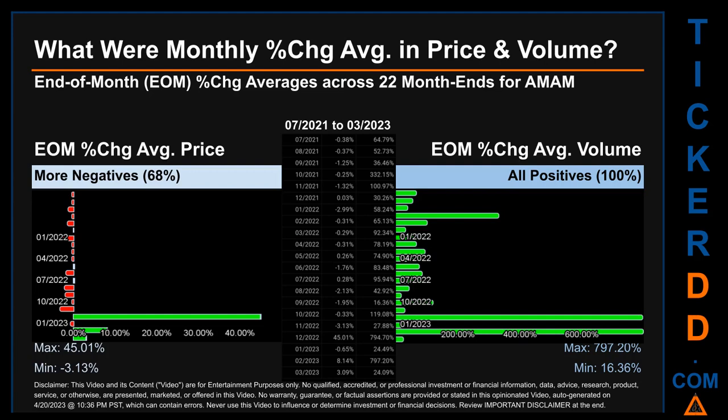Price saw an end-of-month max of 45.01% in average percentage change along with a minimum of -3.13%. For volume, the maximum and the minimum monthly percentage change were respectively 797.20% and 16.36%.